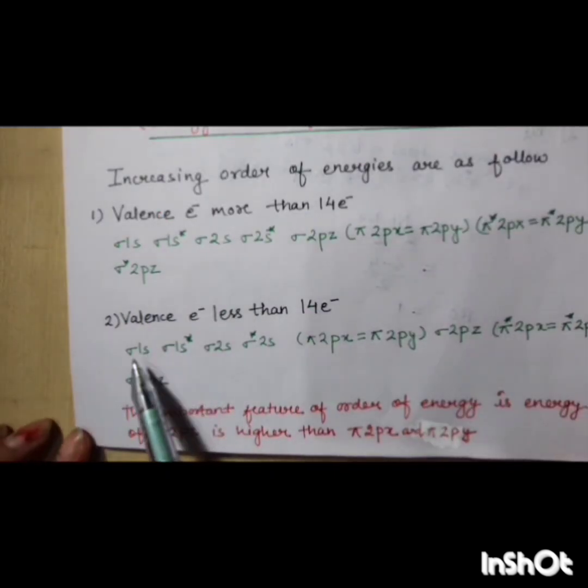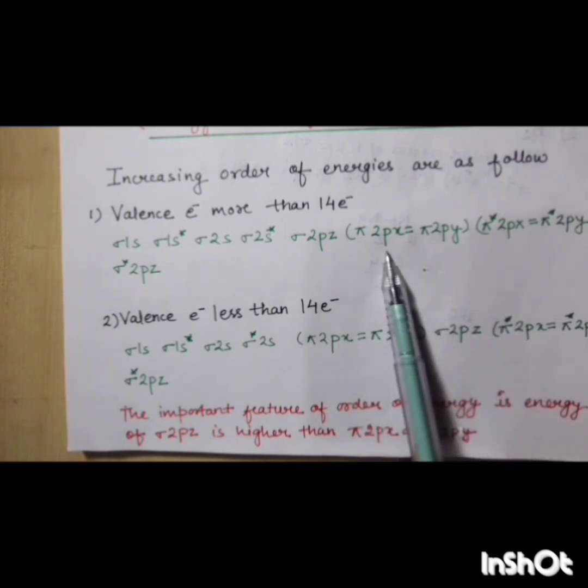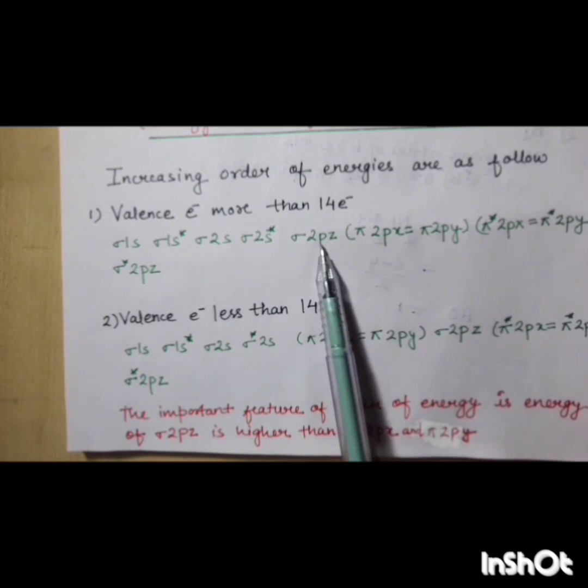Now the next case is when the valence electrons are fewer than 14. Then what is the configuration of the energy levels? Sigma 1s, sigma 1s star, sigma 2s, sigma 2s star, and here we take the 2px orbital first, then the 2py orbital. Here pi 2px is equal to pi 2py, and both have the same energy, and they come before sigma 2pz.